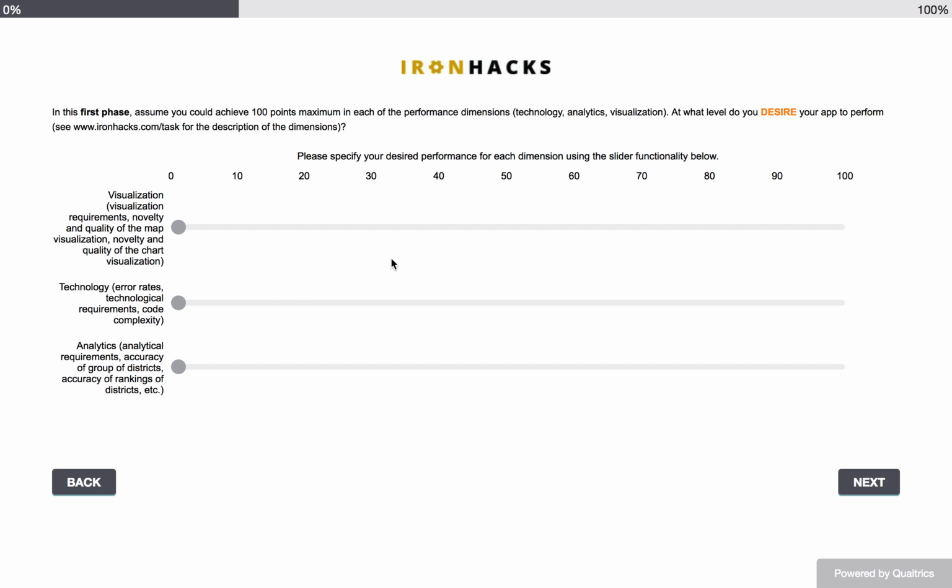Now we are going to ask you how many points you want to obtain on each phase, on each category, sorry. So this is like your desire. How much do you expect, do you want to obtain? So in this case, as I spent a lot of time on technology, I want to obtain a lot of points on the technology category and a bit less on visualization and analytics.